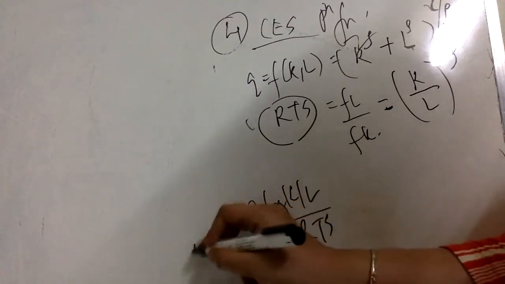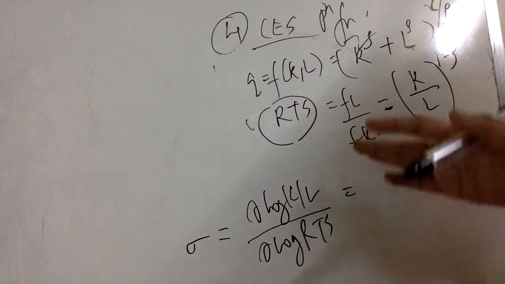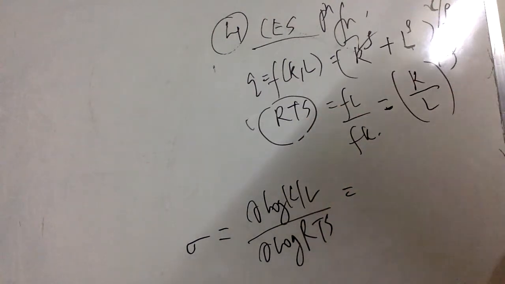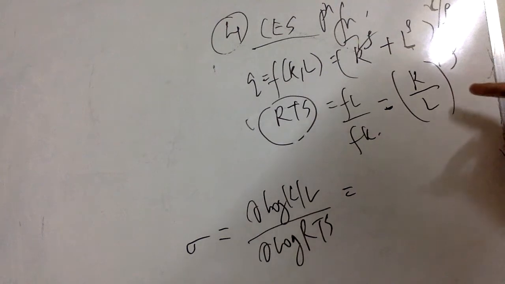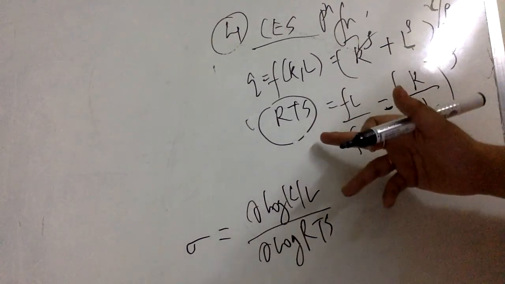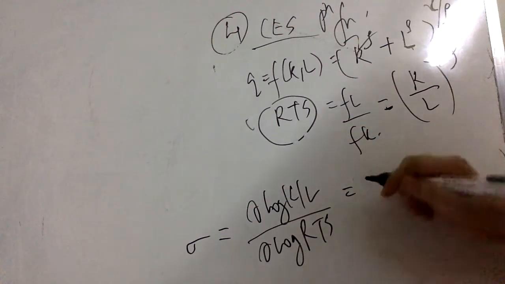Okay, after computing this, we want to compute d log K by L upon d log RTS for the elasticity of substitution. Now to compute d log RTS, just take the log of it. Take the log of it, it becomes 1 minus rho.